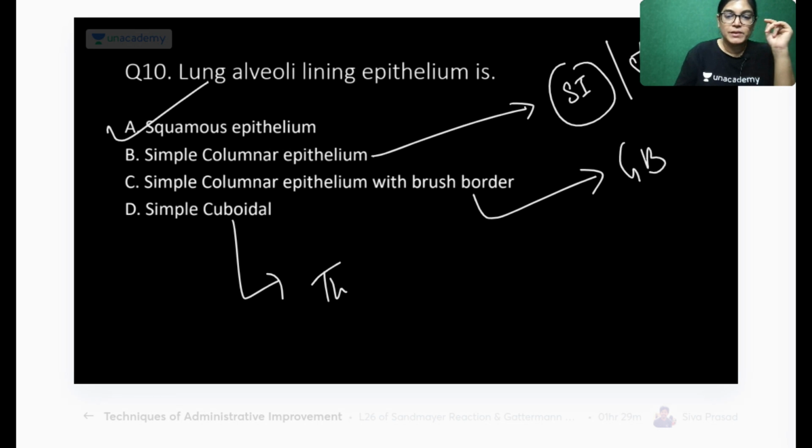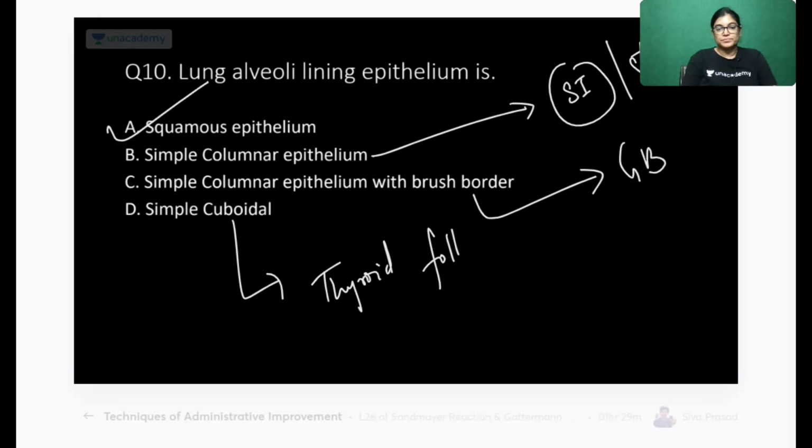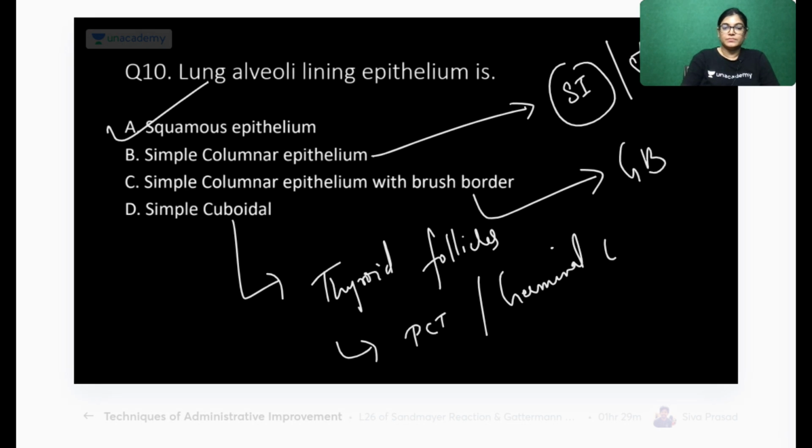Simple cuboidal is present where? Can anybody tell me simple cuboidal examples? It is present in thyroid follicle in the resting stage. It is present in PCT also. It is present in germinal epithelium.